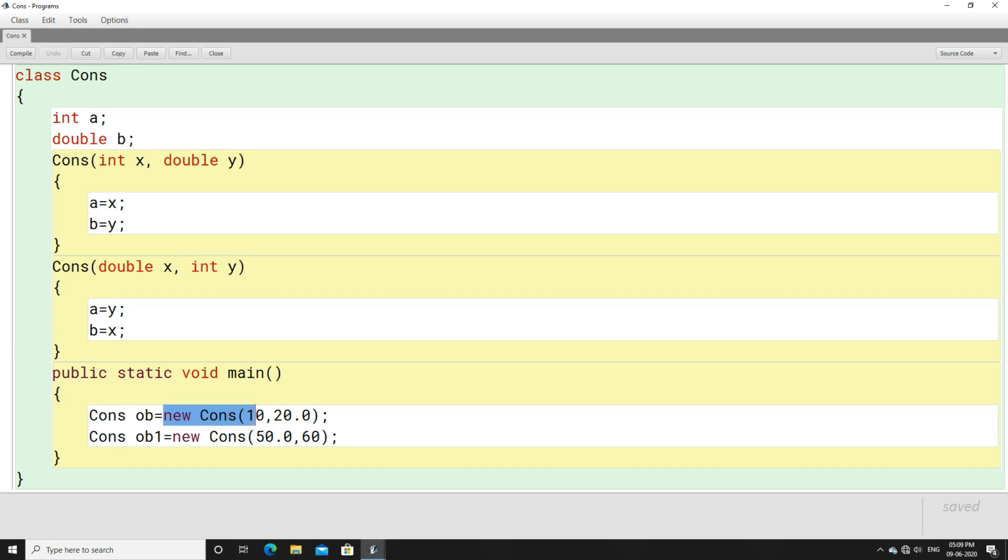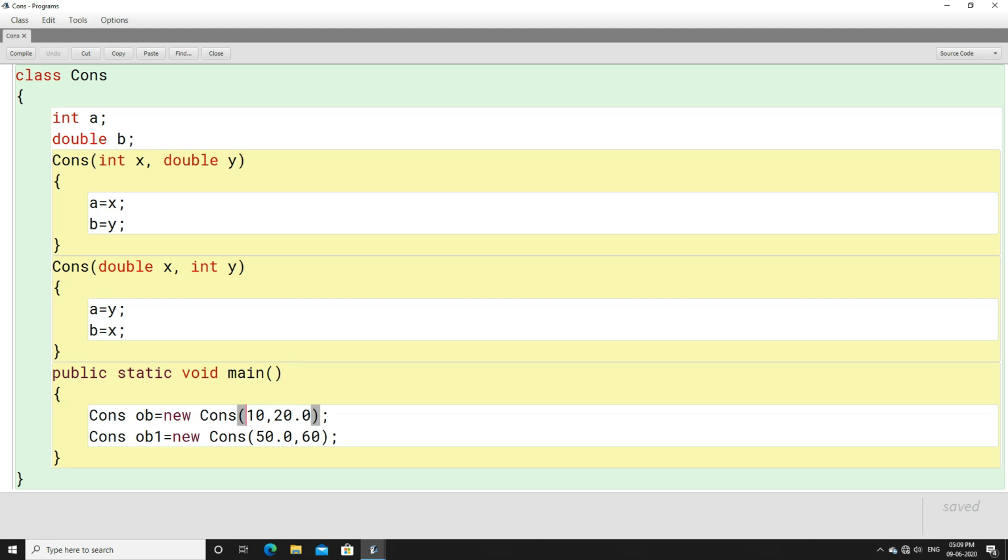Here you can see we have a main method. Inside the main method we have created an object, and we have passed 10 and 20.0. 10 will get stored in the int, because it will find its best match. I hope you remember what best match is: the place where it finds the exact match, it goes there first.